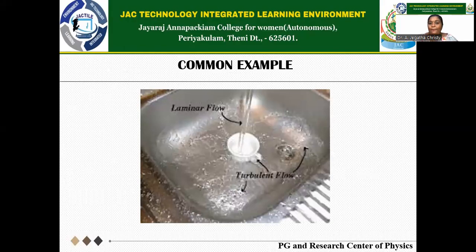The common example which explains the laminar flow and the turbulent flow is the water discharge from the tap to the sink. Through the tap, it is coming at a constant velocity, which is the laminar flow. And when it is hitting the sink, it goes into a turbulent motion, which is the turbulent flow, and gets into the sink.